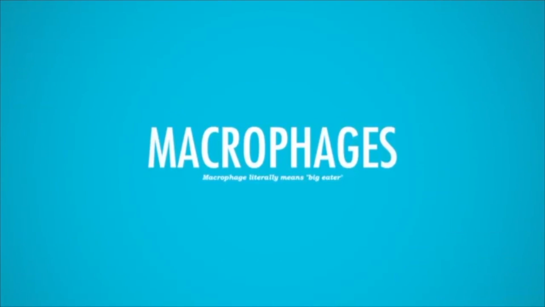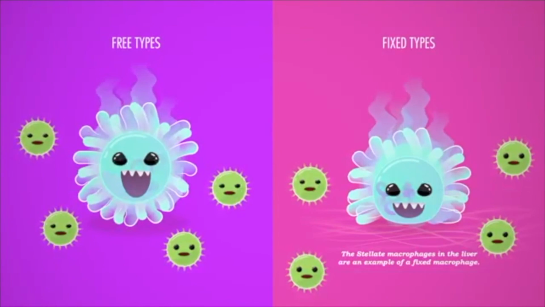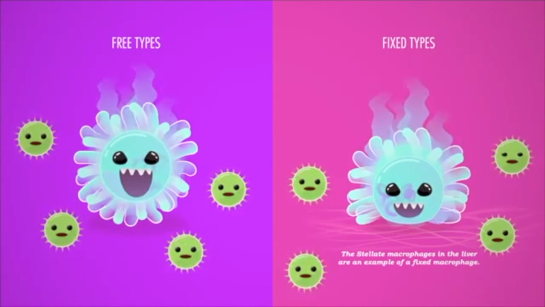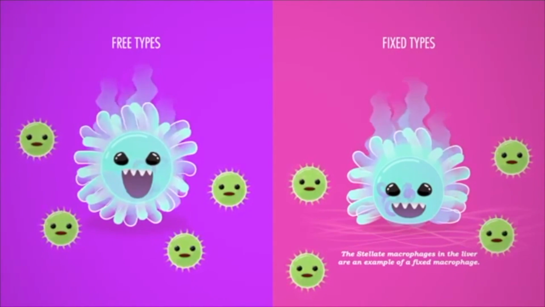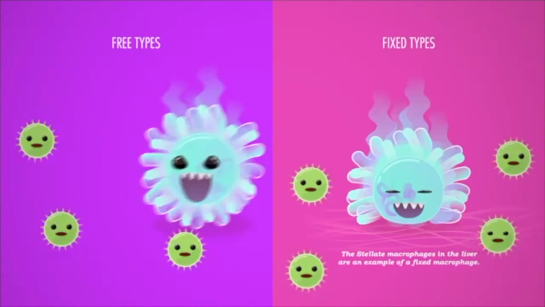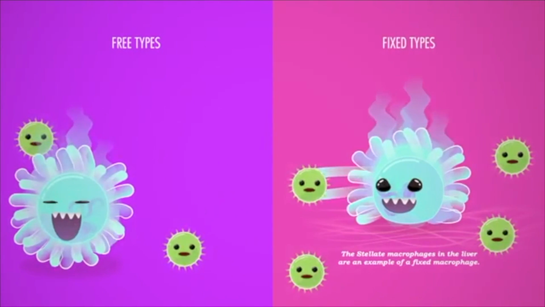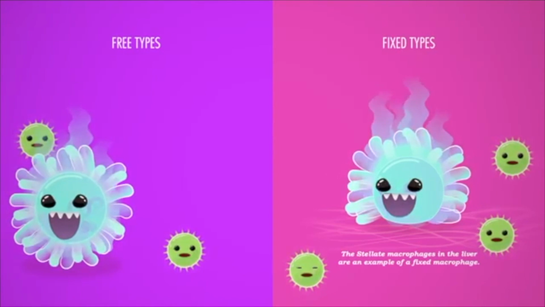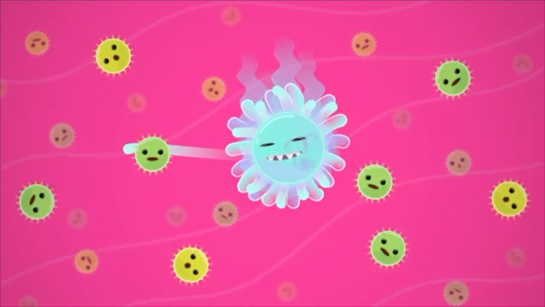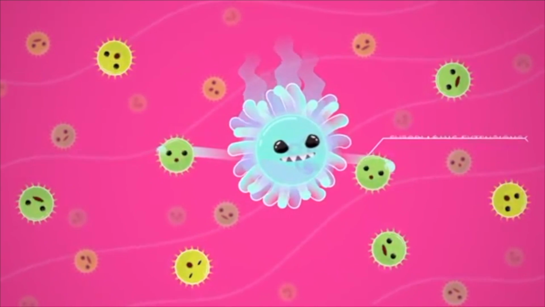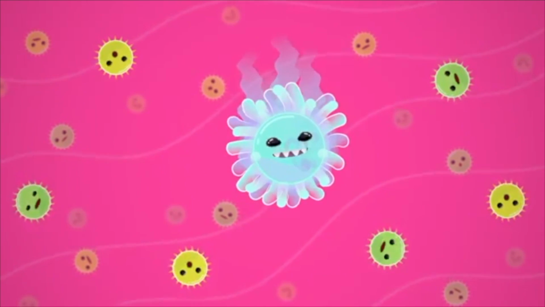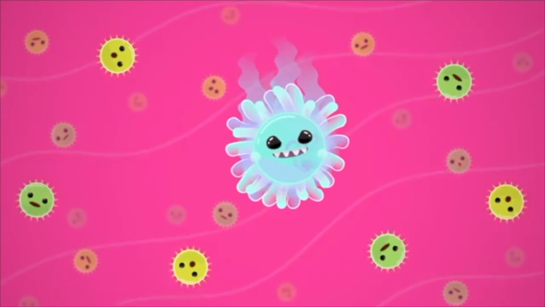But the bigger, tougher phagocytes are the macrophages. They're derived from monocyte white blood cells that have moved out of the bloodstream to occupy tissues, and some are free types that patrol tissues looking for creepers, while others are fixed, attached to fibers in specific organs, devouring anything suspicious that passes by. So when a macrophage, in say the finger I just cut slicing a bagel, sees a new bacterium coming along, it snares it using cytoplasmic extensions, reels it in, completely engulfs it, and essentially digests it and spits the rest out. And unlike neutrophils, it can do this over and over again, like a boss.